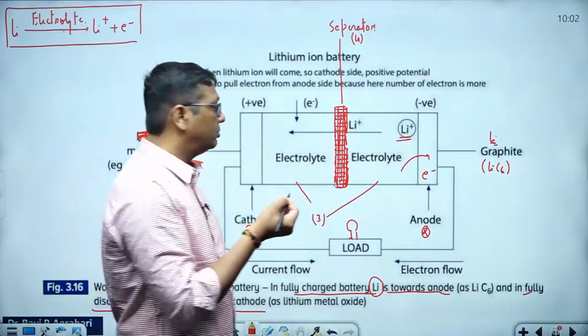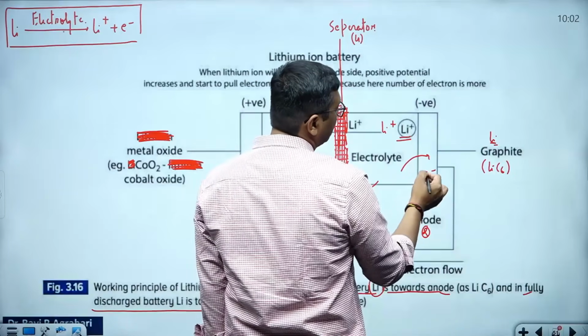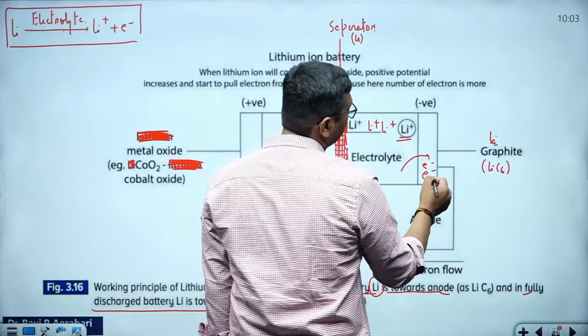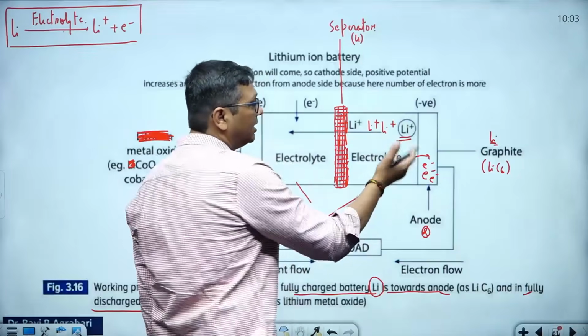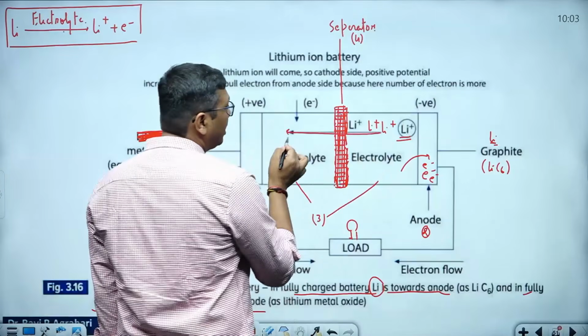This process continues. The electrolyte further breaks down lithium, again forming Li plus and electron minus. Again it breaks down, again Li plus, electron minus. So Li plus, Li plus, Li plus and electron minus are generated. What is here in between? In between there is a lithium exchange membrane.